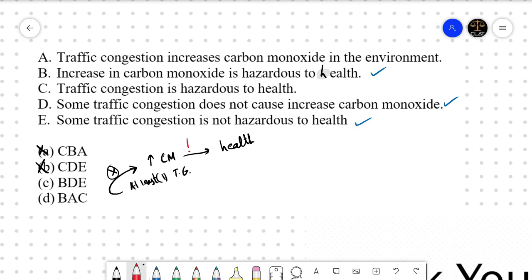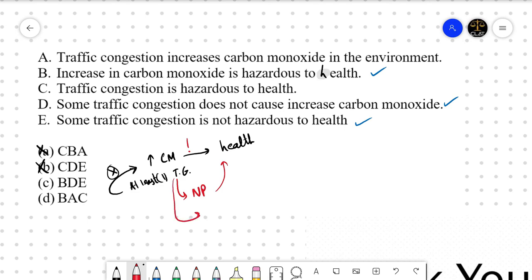Well, guys, if we see this now, we will have to make a very far-fetched assumption that hazard to health can be only caused by increase in carbon monoxide. Traffic congestion can also cause noise pollution, right? This can also create hazard to health.